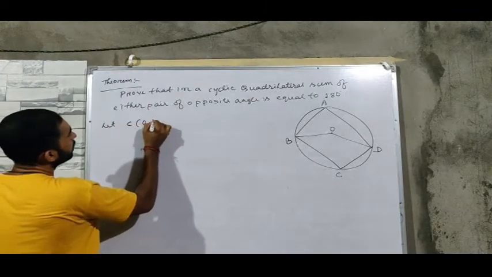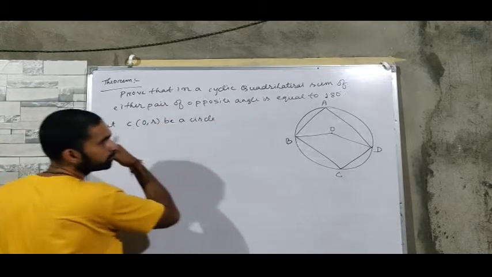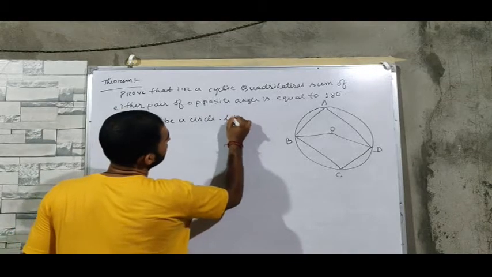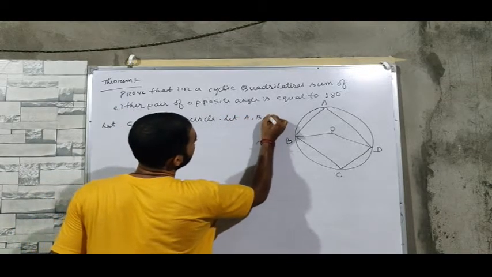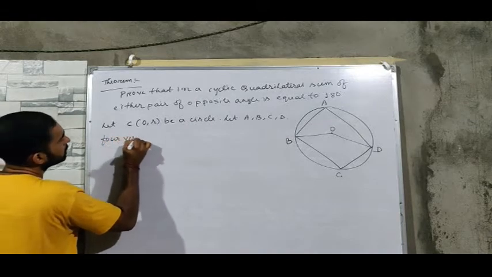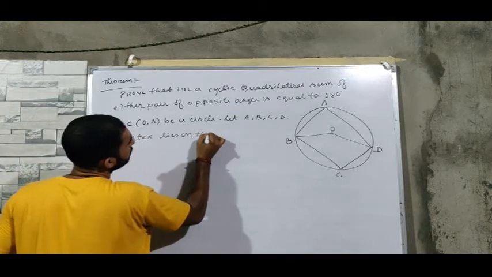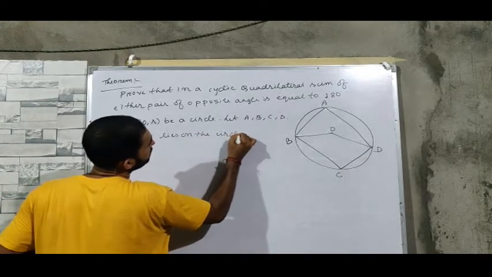Let O be a circle. Let A, B, C, D be four vertices lying on the circle.